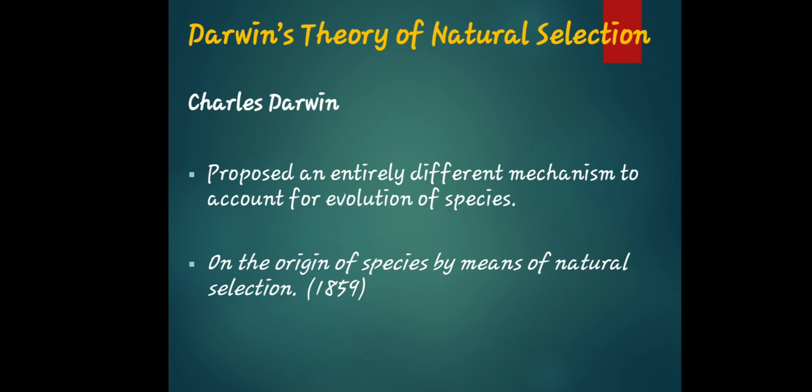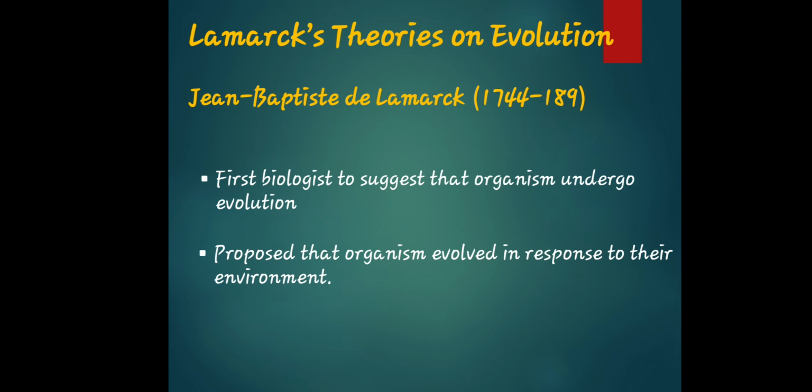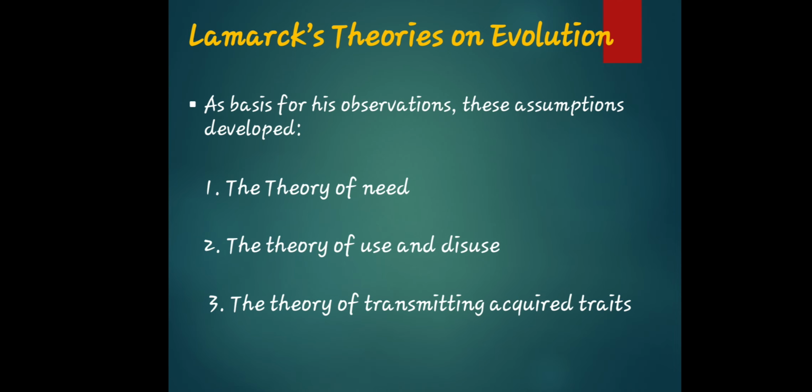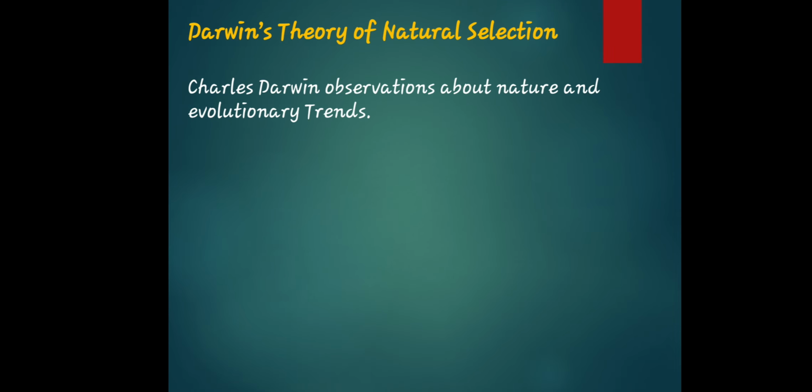of species: On the Origin of Species by Means of Natural Selection, in 1859. Let me correct the date of Mr. Lamarck. It's 1829, not 189. Okay, let's move forward with natural selection. So that is the name of the book, On the Origin of Species by Means of Natural Selection.